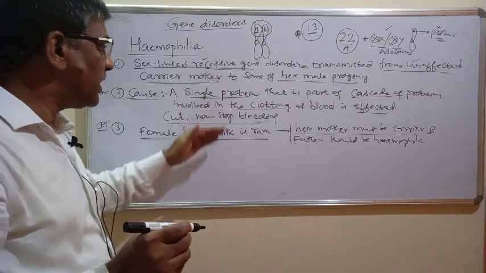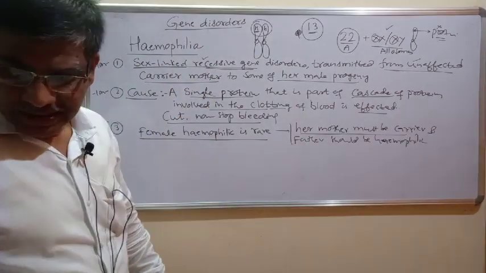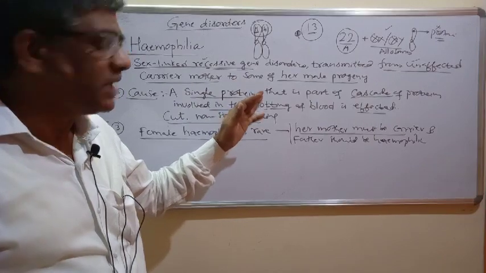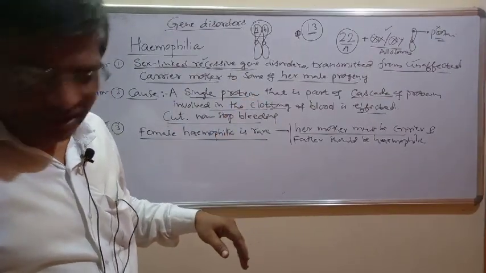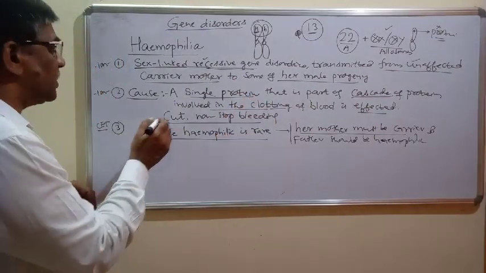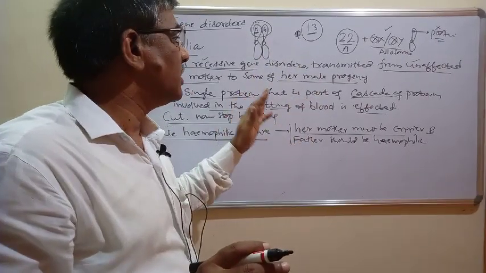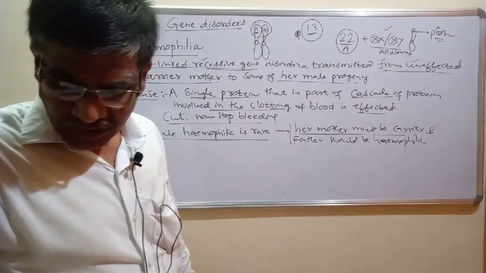In this way we can explain hemophilia. And hemophilia is better studied in the family pedigree of Queen Victoria.